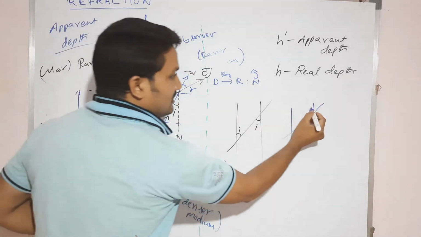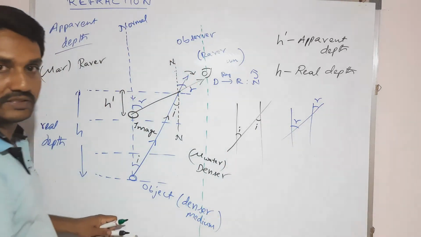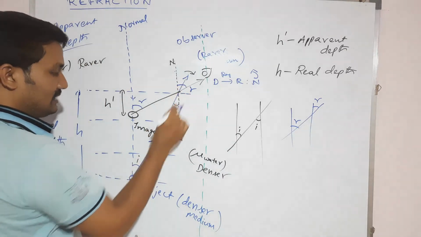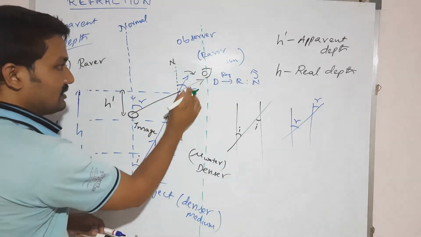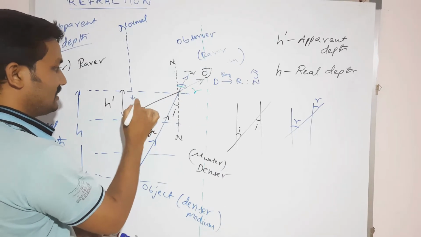Let us suppose this one is r, then definitely this one is also r.